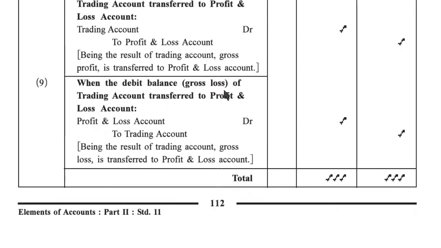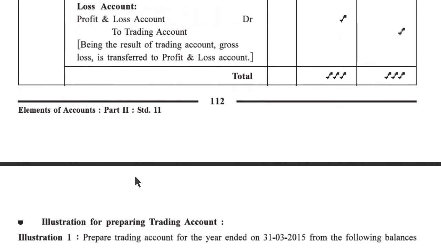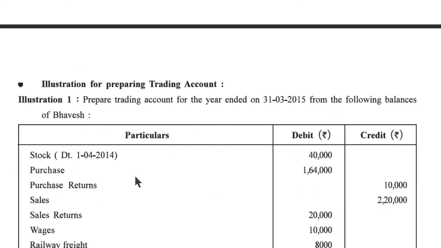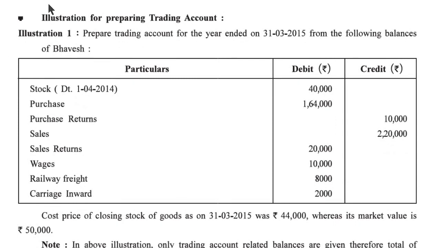When the debit balance, meaning gross loss, of a trading account is transferred to profit and loss account, profit and loss account debit to trading account, being the result of trading account, gross loss is transferred to profit and loss account. Now for this we prepare illustration 1. Illustration for preparing trading account.